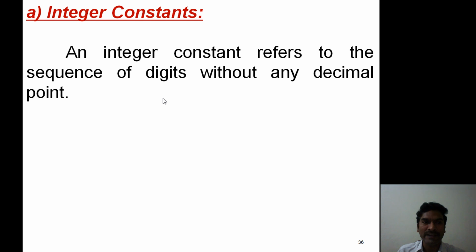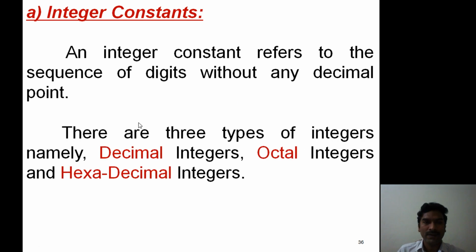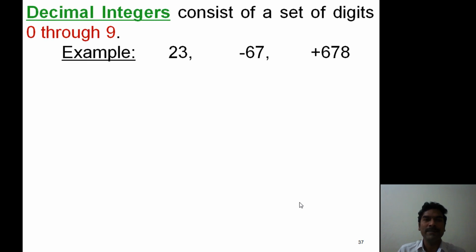You are all familiar with the integers concept. From a mathematical point of view, an integer constant can be represented in three ways, such as decimal integers, octal integers and hexadecimal integers. First one, decimal integer.